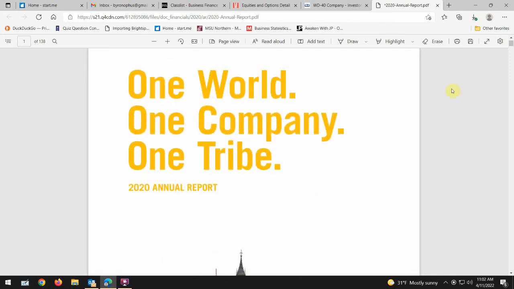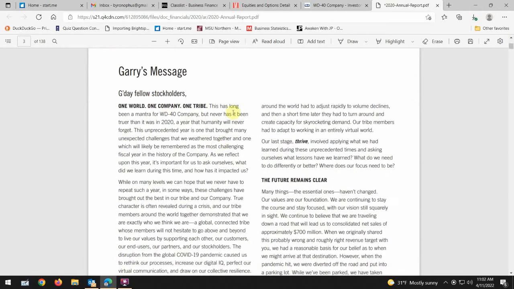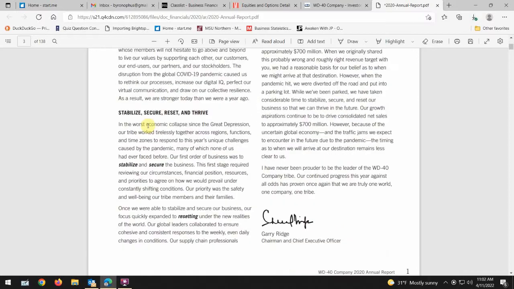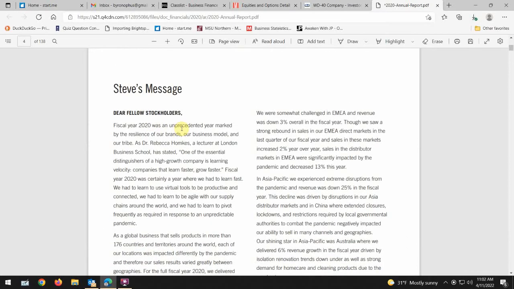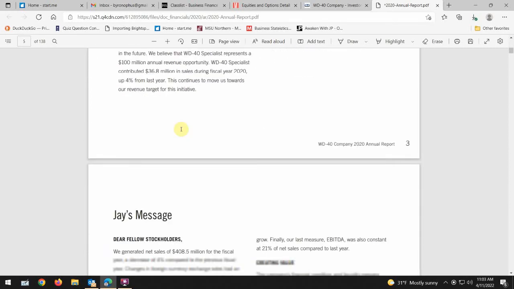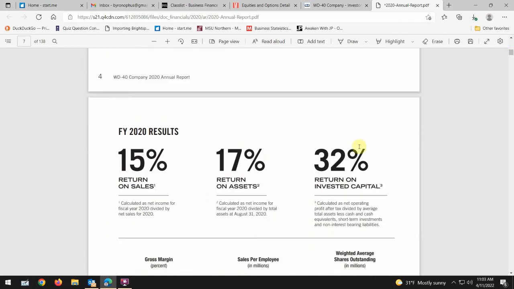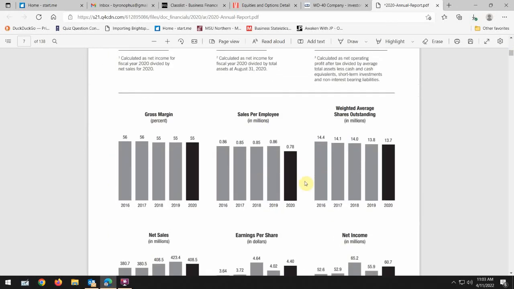So I've got WD40. When I read through the first part of this, you might find some good information in this first part, right? This is the message from their chairman, one page, and probably their CFO. I'm not sure. Okay. And you might find some interesting information in those, and that's fine. What I'm really looking for though is the 10K, and in this case they've combined. Some companies will and some companies will not, but they've combined their proxy statement, it's called, which is basically the call for shareholders to come to their annual meeting, right?